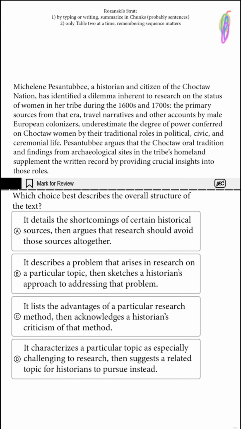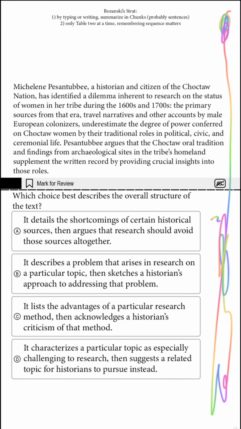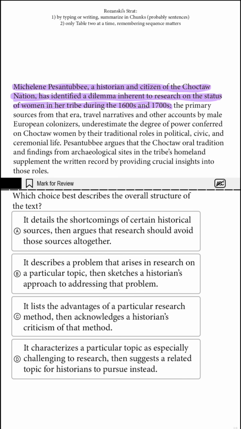Pause and solve because the answer is B. Text structure. Let us get to chunking. First little bit summarized as in researching her tribe's women, she found a dilemma. Now, I know this colon is going to give me that dilemma.